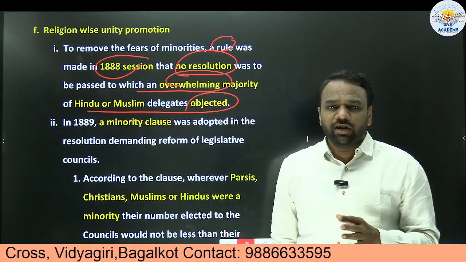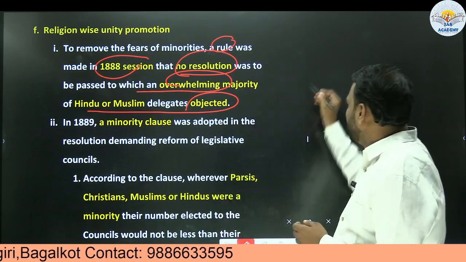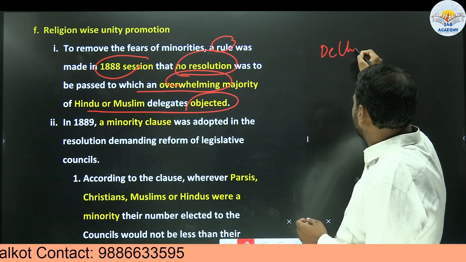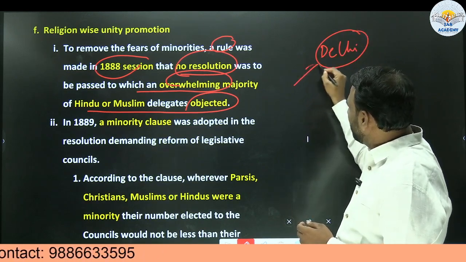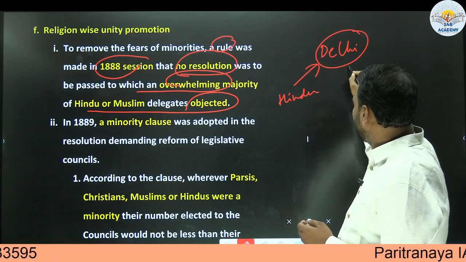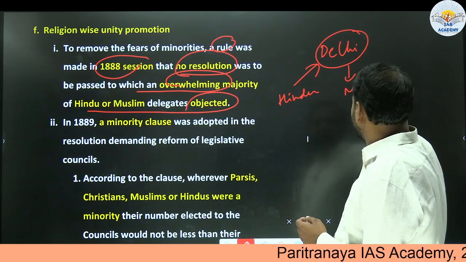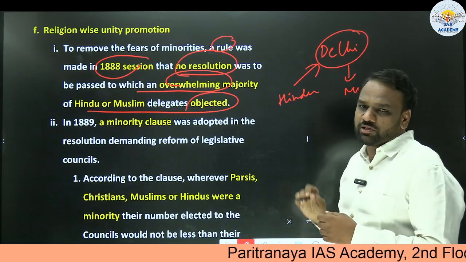So in every Indian National Congress annual session, let us assume somewhere in Delhi a session is going on, people belonging to different religions, Hindu or Muslim, will attend it. Hindu delegates will also attend it, Muslim delegates will also attend it.